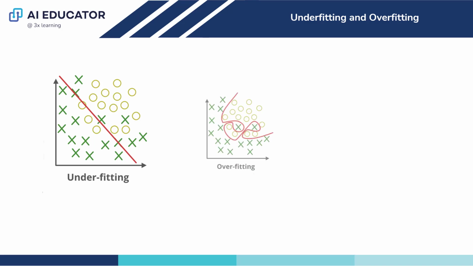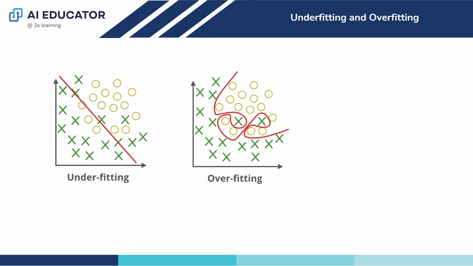Now, let us understand overfitting. Overfitting happens when the model gets trained with so much data that it starts to learn from the noise and inaccurate data in our data set. Then the model does not categorize the data correctly because of too many details and noise. It is just like fitting ourselves in oversized pants. To reduce overfitting, we have to reduce the model complexity and we can also use regularization techniques to reduce the overfitting.